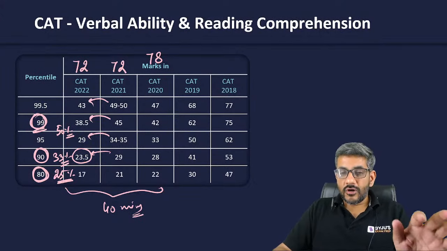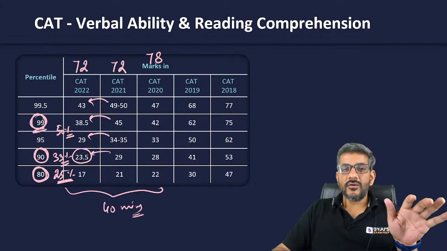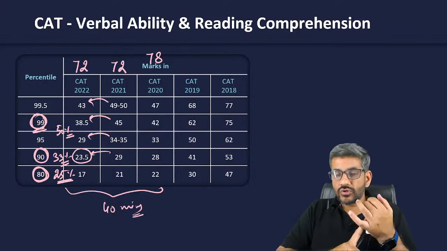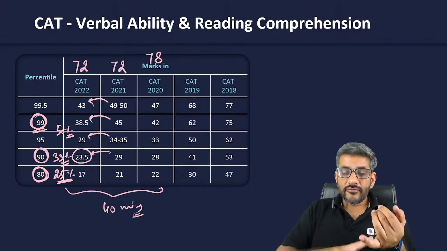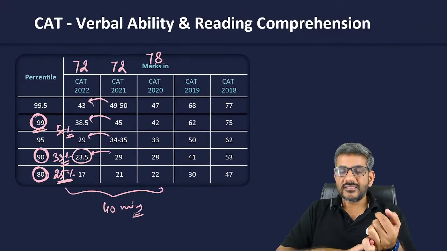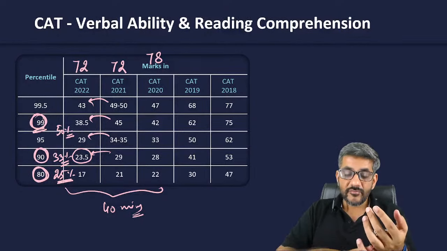Okay. I'm sure you have got an idea of what is to be studied in verbal ability and reading comprehension. I'll repeat: reading is the most important area for you. From where to read? Different excerpts from books have been taken in these exams. So please try to read different kinds of books.